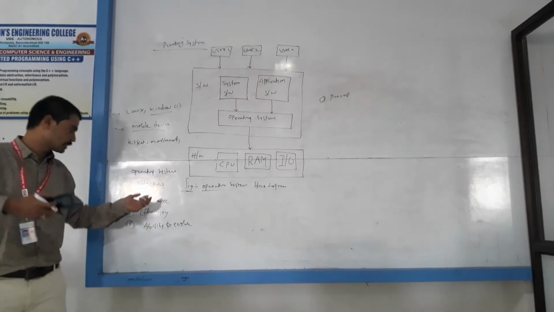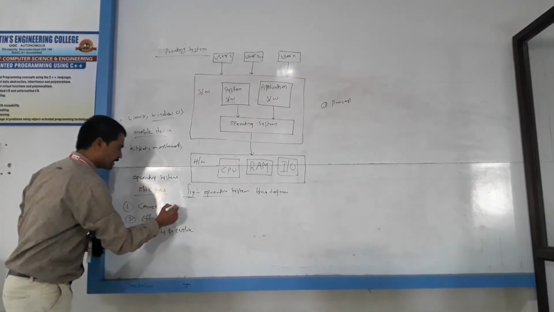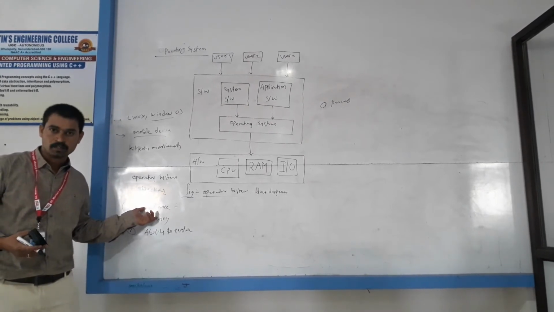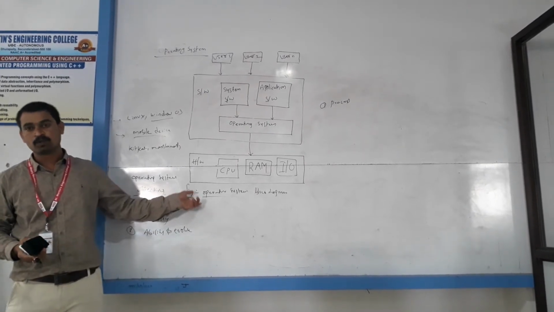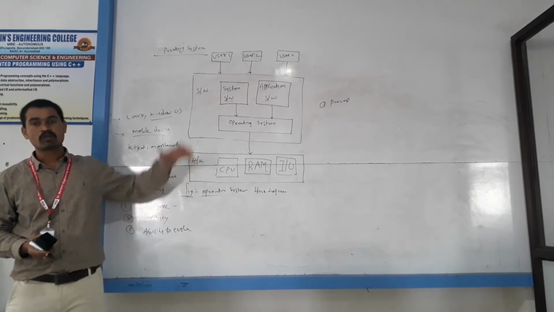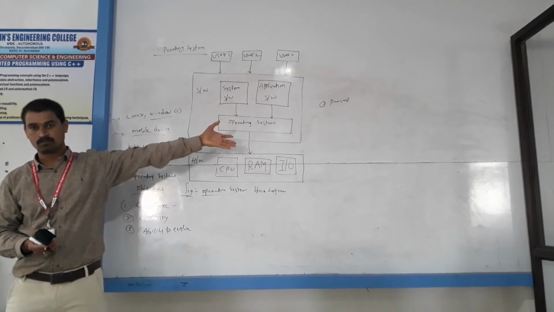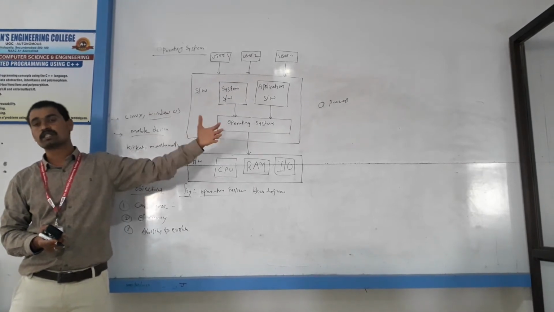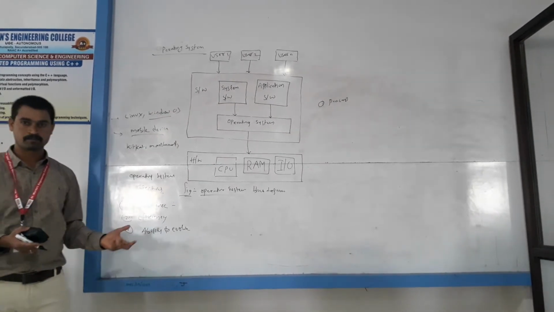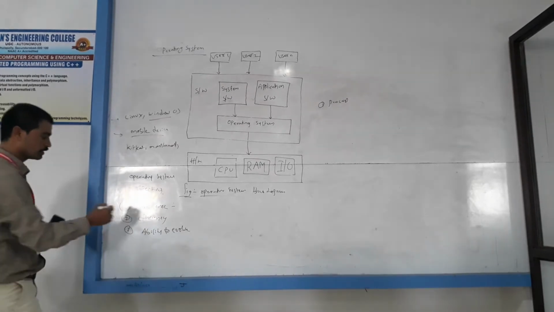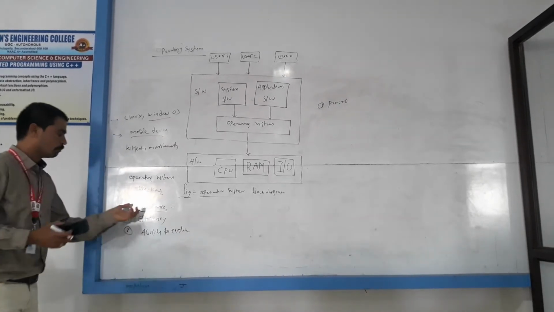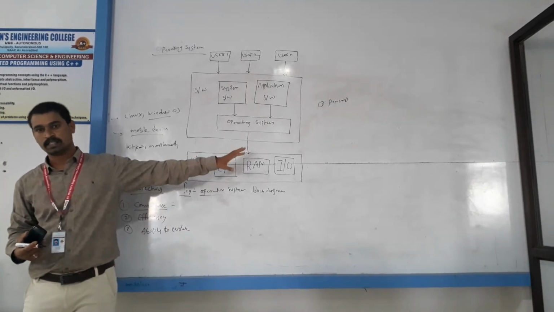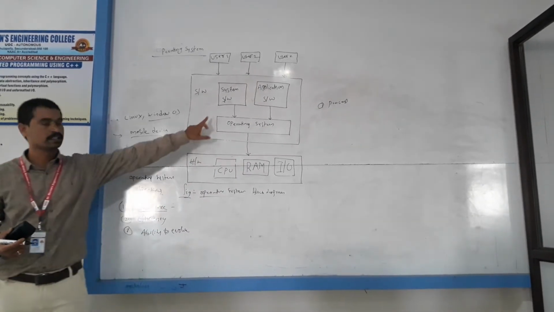Convenience means an operating system makes the computer more convenient to use, more user friendly for users to communicate with. It is one objective of operating system.